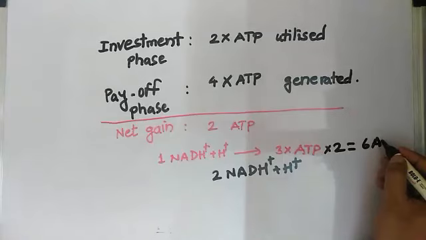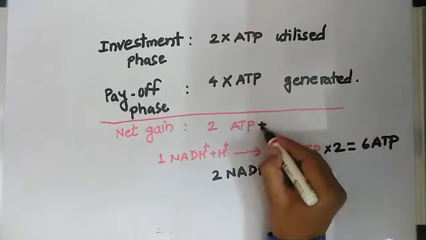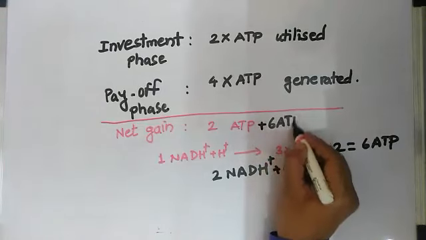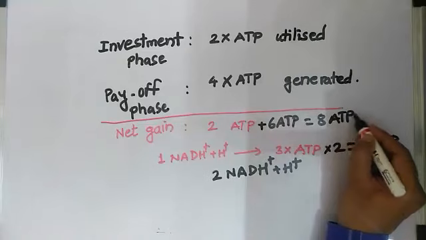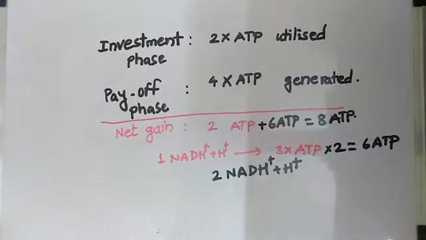You can add these 6 ATPs here and it will give you 8 ATP molecules throughout the reaction. So the net gain in the first process, which we call glycolysis, is 8 ATP.